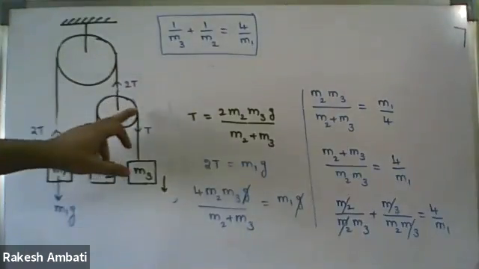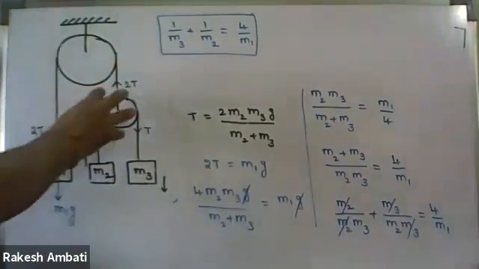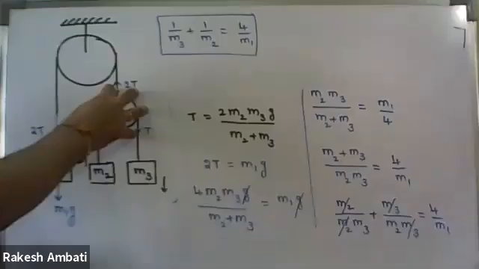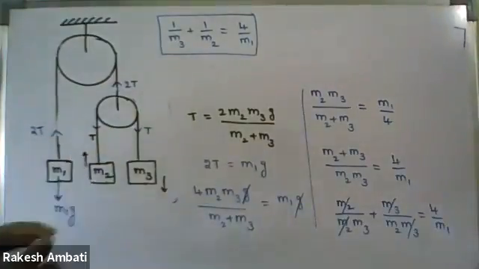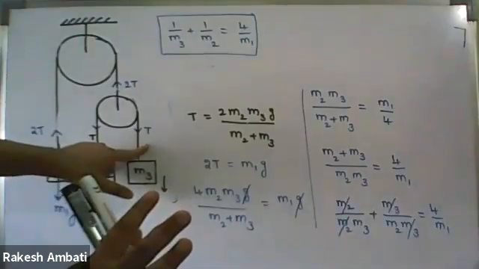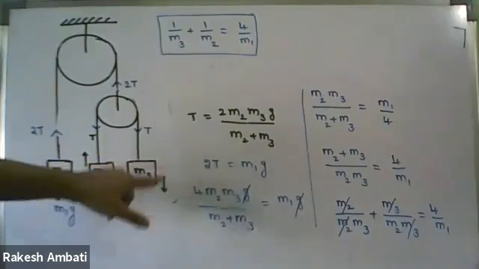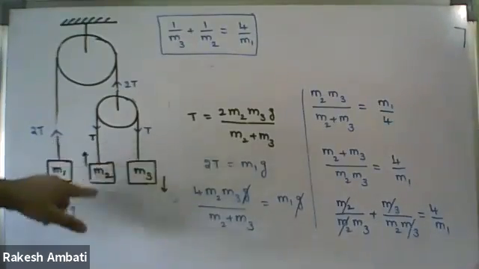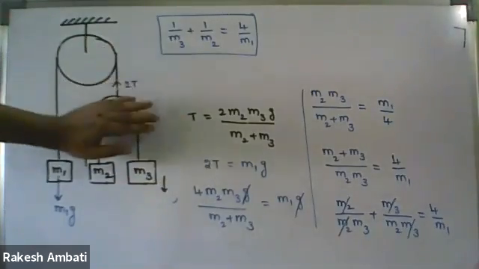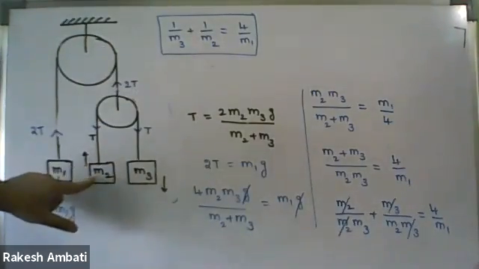Even though this pulley is moving up or moving down, the resultant force acting on it is 0. If the resultant force is 0, that is 2T is balanced by 2T. Is it clear first of all? Yes, sir. Then for this block, if we write down the dynamic equation, we get the same thing. Whether it is a moving pulley or a fixed pulley, we get the same equation by writing the dynamic equation.